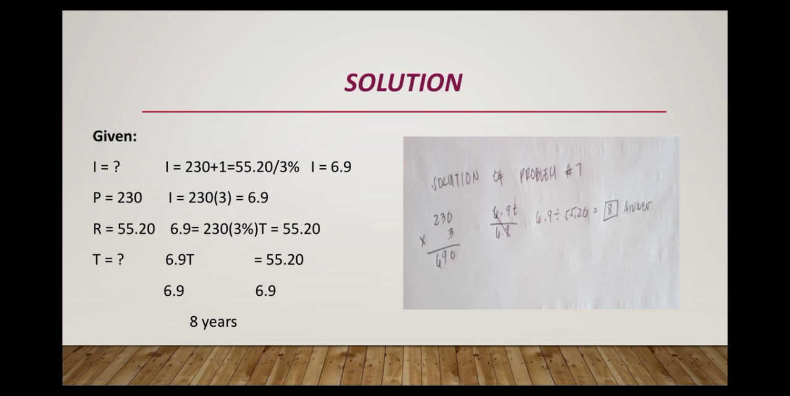6.9, 6.9 are the same, so it cancels out. So 6.90 divided by 55.20, the answer is 8. So the final answer is 8 years.